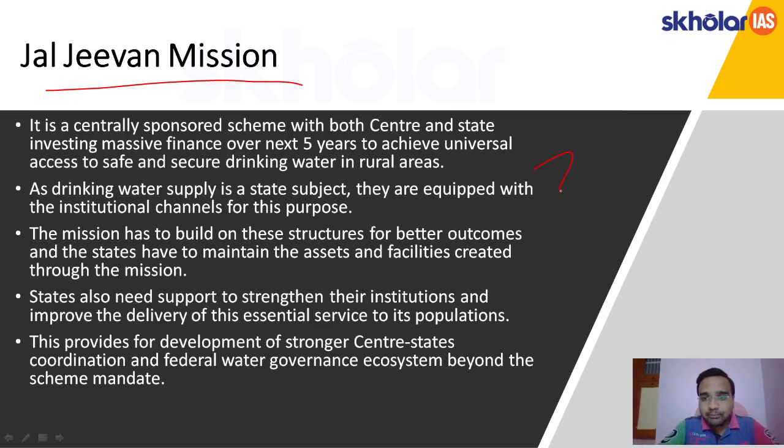It's about 3.5 lakh crore rupees in the next 5 years to achieve universal access to safe and secure drinking water in rural areas. This amount will be invested by both the central government and state governments, but the majority of the funding will come from the central government.